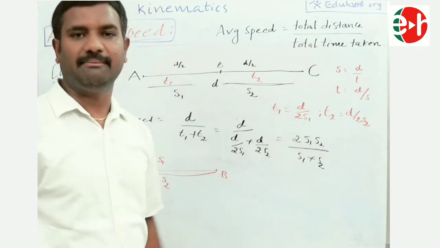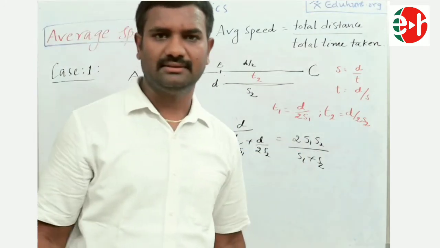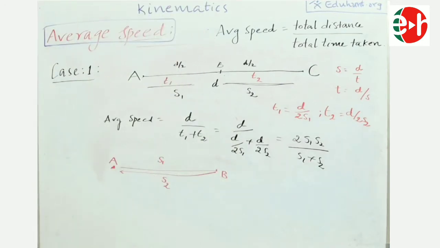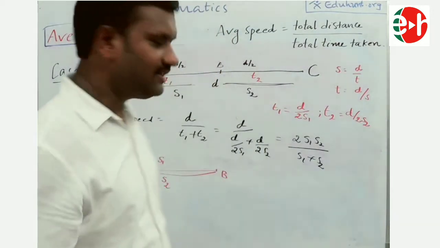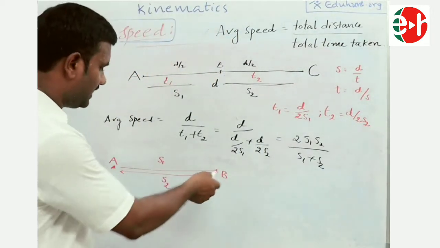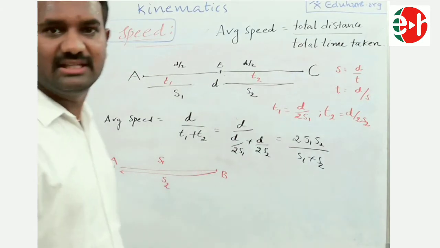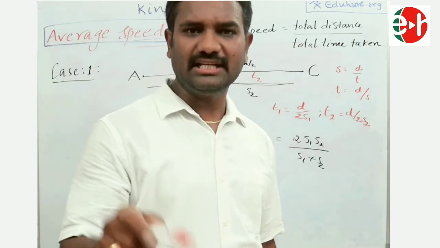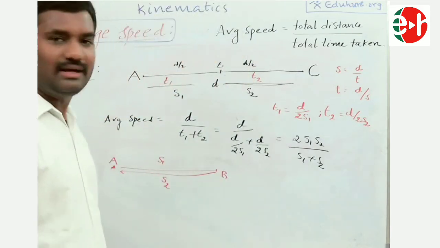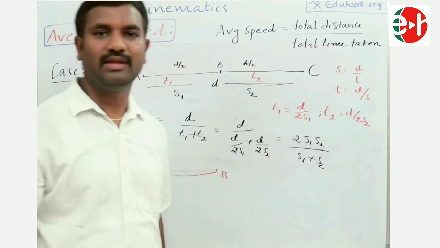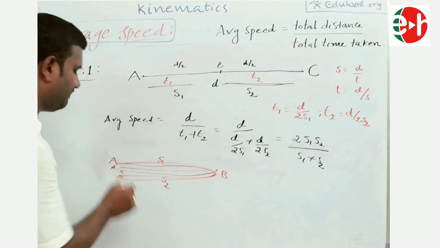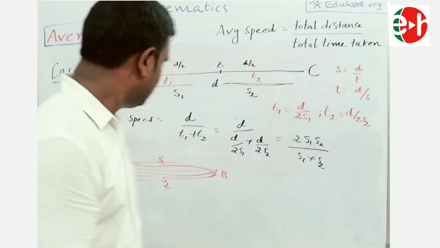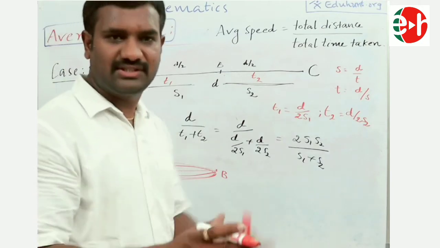The answer is the same. Can you tell me how? Think. Have you got my question? A boy travels from A to B with the speed S1. Next, B to A, he returns not with the same speed, he returns with the speed S2. Then what is his average speed? The answer will be the same. How? See, if we take the entire journey from A to B and B to A as one phenomenon, A to B can be treated as the first half of his journey.